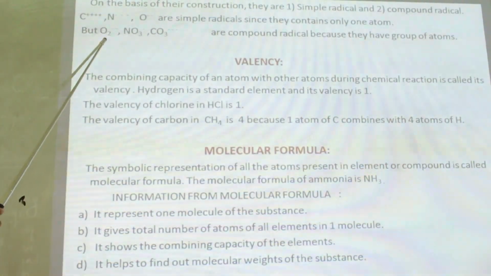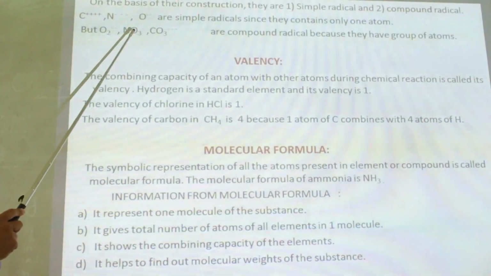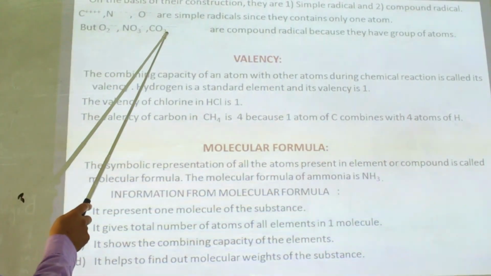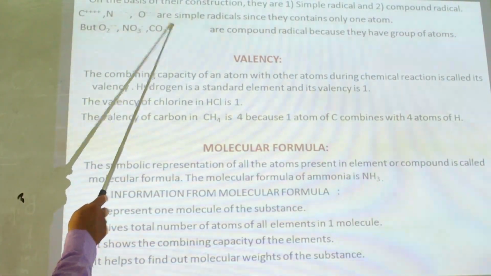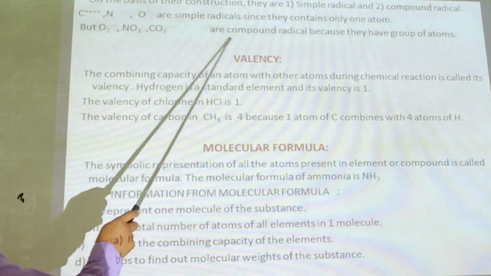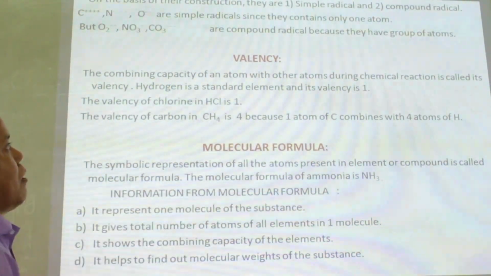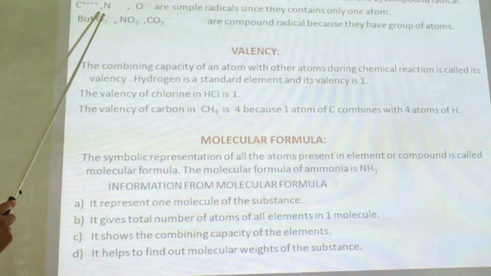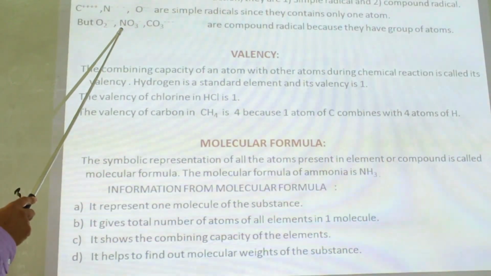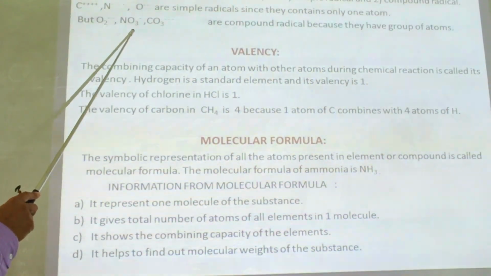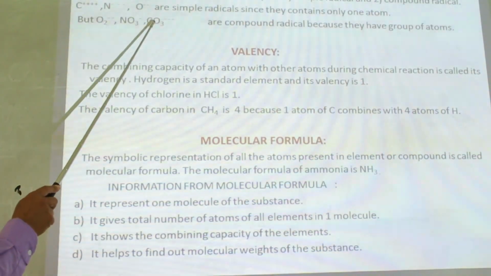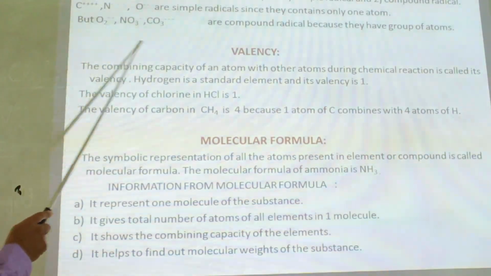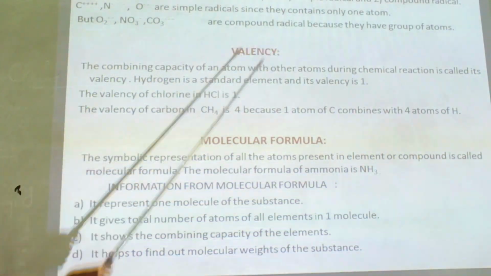Similarly, oxide O2 with 2 negative charge, nitrate NO3 with 1 negative charge, and carbonate with 2 negative charge are called compound radicals because they have a group of atoms. Here oxygen has 2 atoms, so it is a compound radical. Nitrate has 1 nitrogen atom and 3 atoms of oxygen, so it is also a compound radical. And carbonate is made of 1 carbon atom and 3 oxygen atoms. That's why these are called compound radicals.